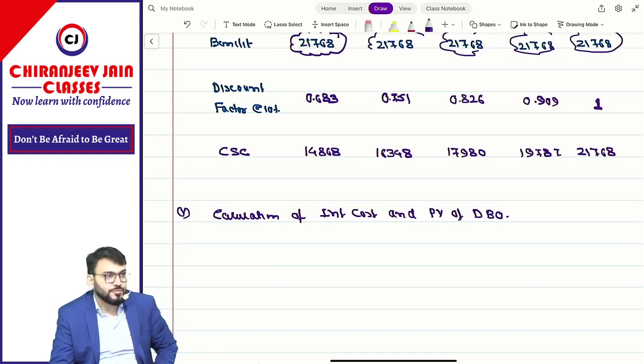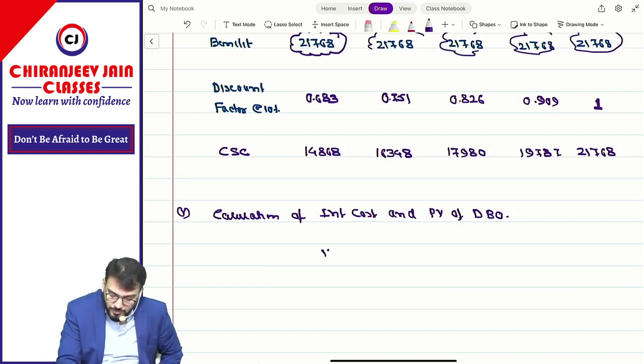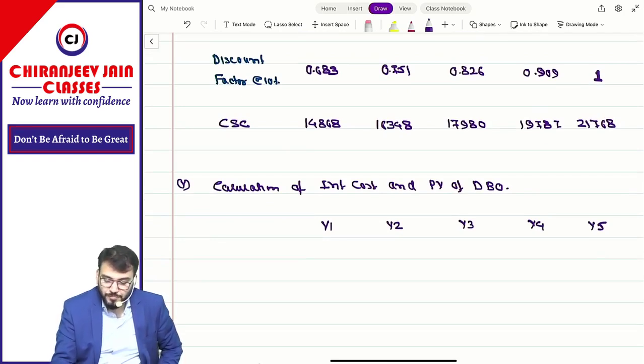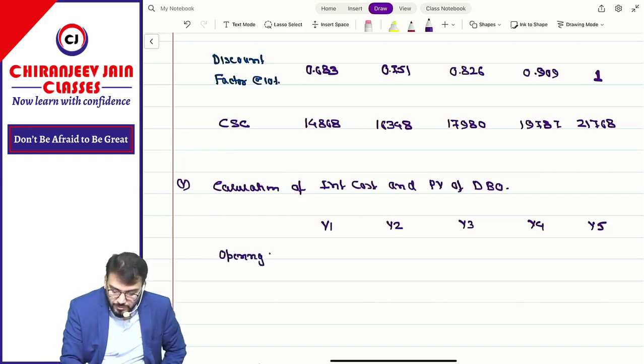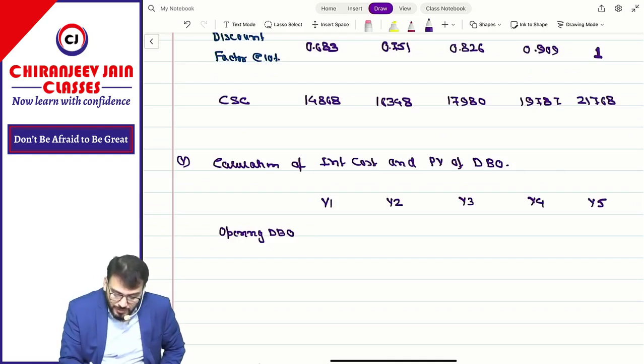Year 1, Year 2, Year 3, Year 4, Year 5. Write down the opening DBO, defined benefit obligation. Then in this we'll add interest cost at what rate?